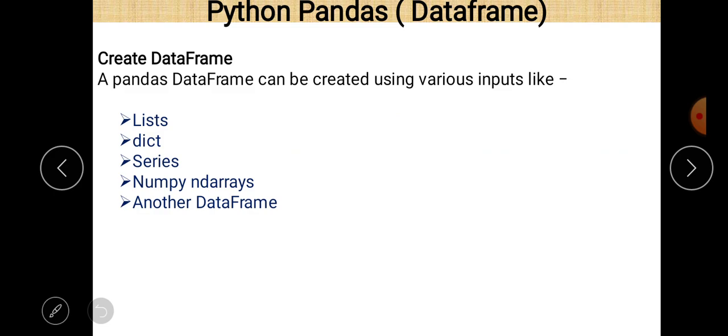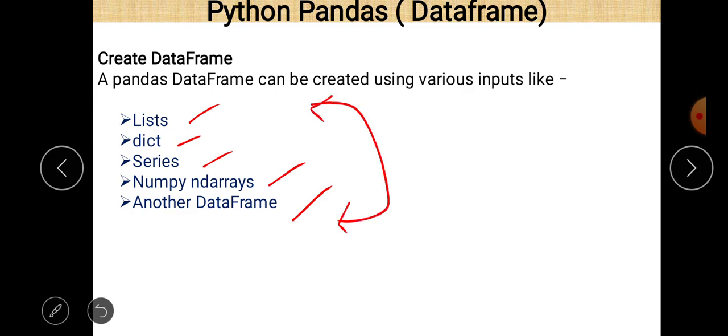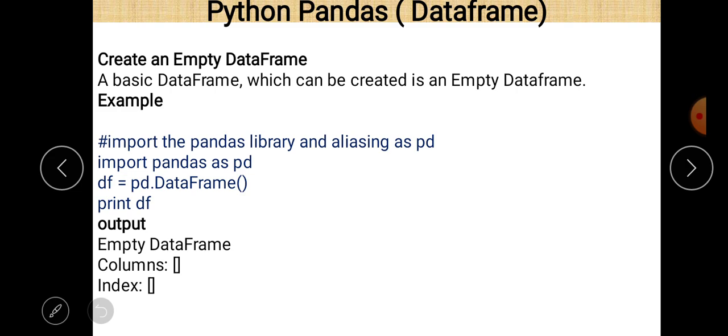Now we can create a data frame using a list, using a dictionary, using a series, using numpy ndarrays, and using another data frame. So these are the different possibilities to create a data frame. And as we know, a series is nothing but a one-dimensional data frame, you can say that. So let us take them one by one. First of all, create an empty data frame. First thing is to create an empty data frame.